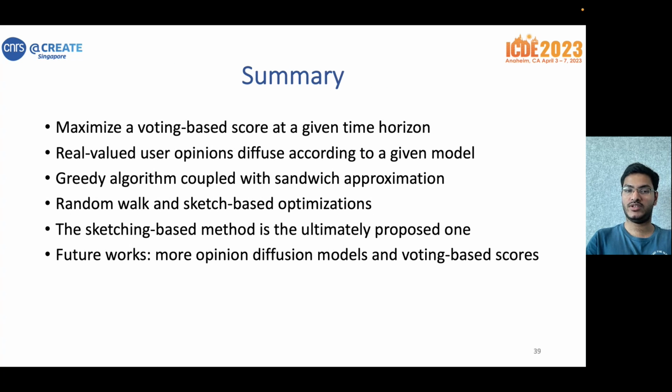To summarize, we investigate the problem of maximizing a voting-based score at a given time horizon where real-valued user opinions diffuse according to some specified model. For non-submodular scores, we propose the greedy algorithm coupled with sandwich approximation to provide approximation guarantees. We further optimize using random walk and sketch-based methods. And the sketching-based method is the ultimately proposed one, since it is reasonably accurate compared to the others and much faster than the others. In the future, it would be interesting to consider more opinion diffusion models and voting-based scores. Thank you.